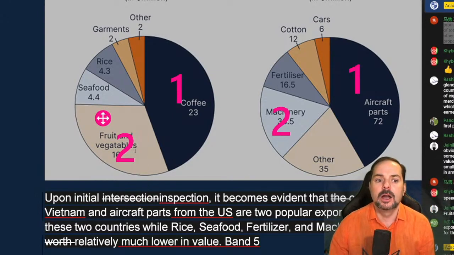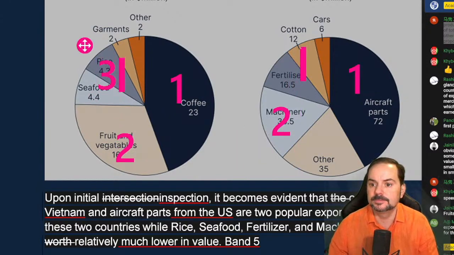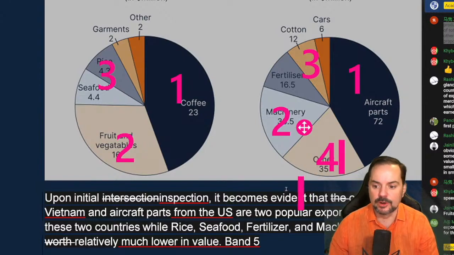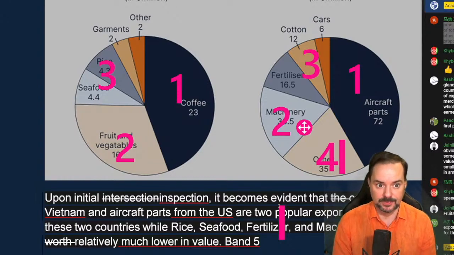And then my third point of comparison would be maybe these here. And then this would probably be my fourth point of comparison, others from the US. It's kind of the last piece, okay?